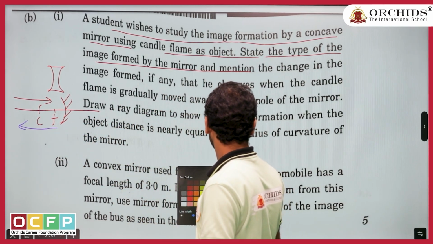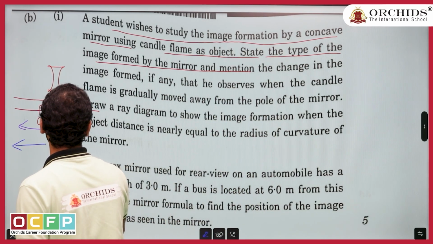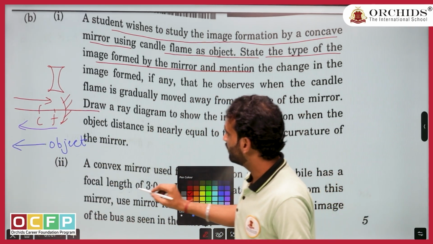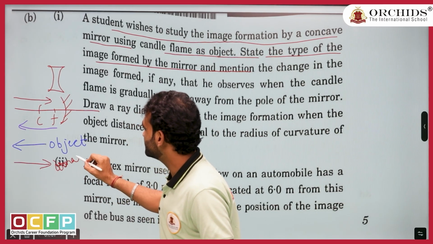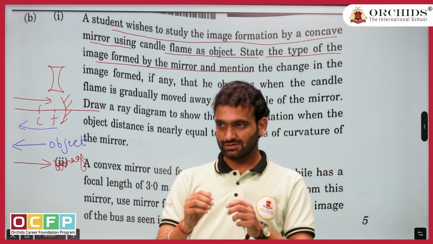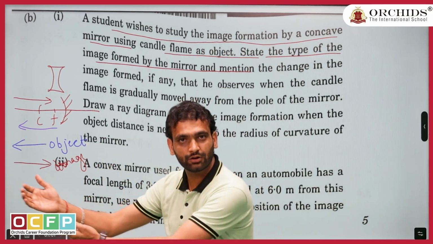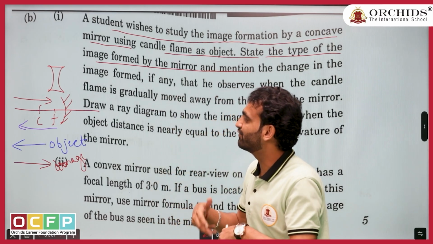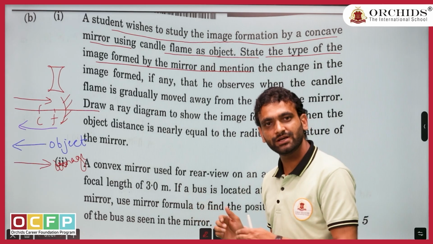If I ask you reverse, if the object is coming this way, the image is going this way. If this is your object, where should the image go? Obviously the image should come close. This question was not straightforward, but it needed just a little observation. Easier observation says if I come close to the mirror, the image goes away. So they reversed it: if the object is going away, the image is coming close.